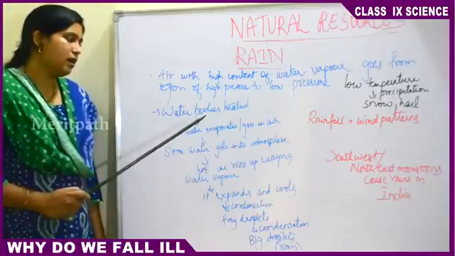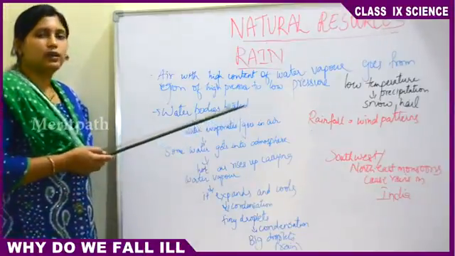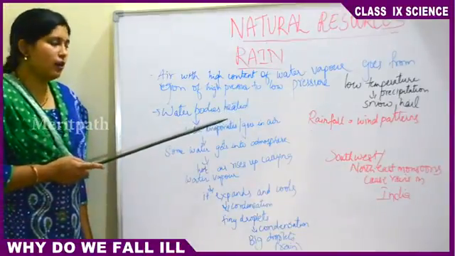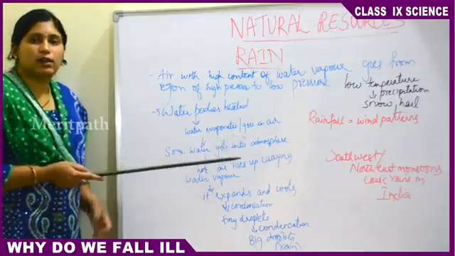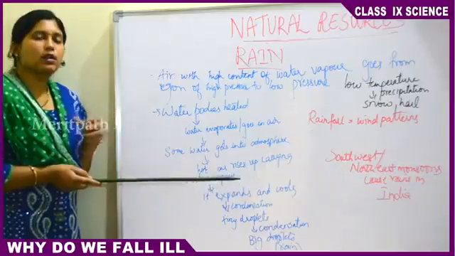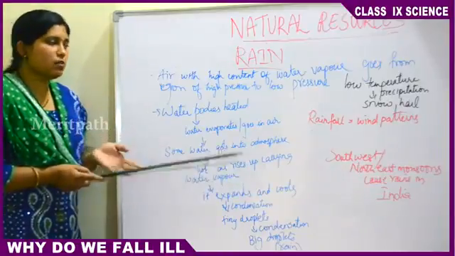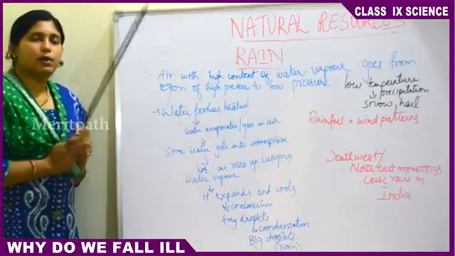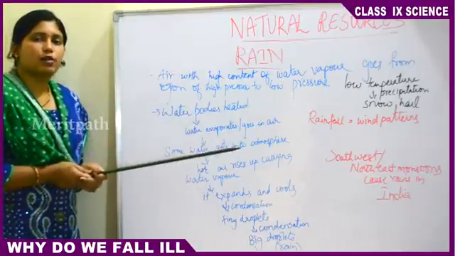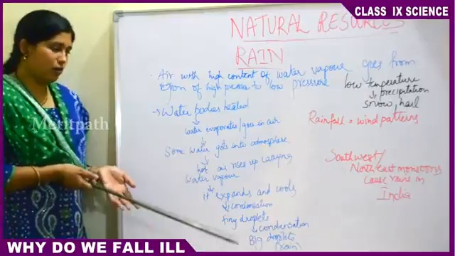So this condensation results in tiny droplets of water forming. So let's start again. Water bodies getting heated up due to the presence of radiation. This creates water vapor. When the water bodies are heated up, the water is turned into water vapor or steam and goes into the air. While going into the sky, some of the water vapor directly goes into the sky and some mixes into the air or atmosphere.